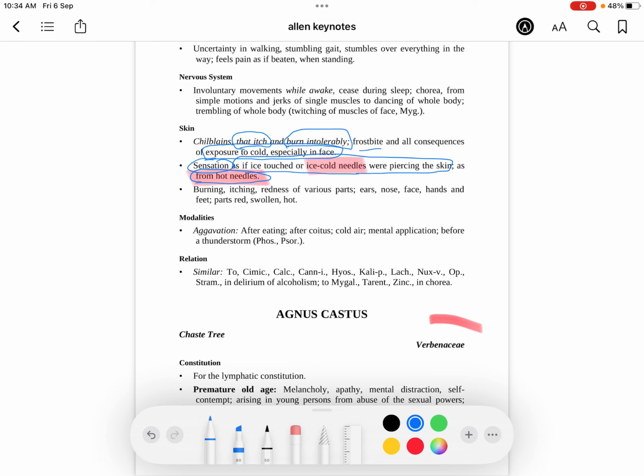Burning, itching, redness of various parts, ears, nose, face, hands, feet, parts red, swollen. This is a common symptom, so you can forget it. But what to remember: itch, burning, ailments from exposure to cold, especially face, and ice cold needles and hot needles is the characteristic symptom for agaricus, and that is what you have to remember in this agaricus case. Okay, now going ahead,